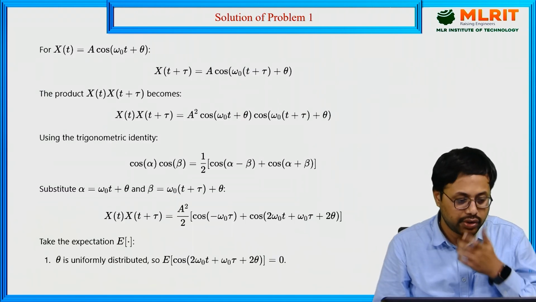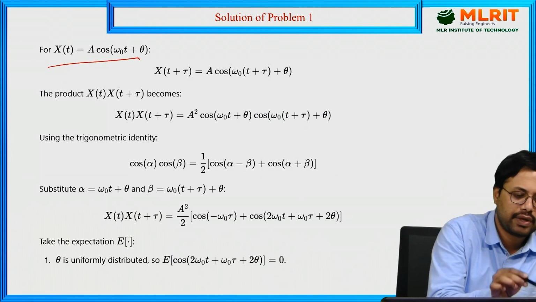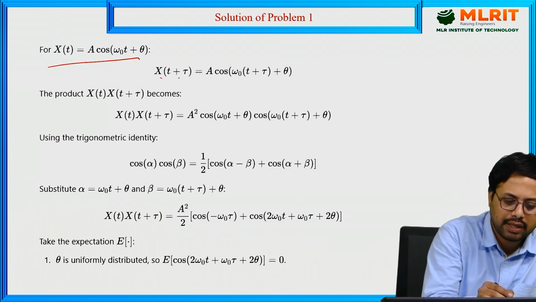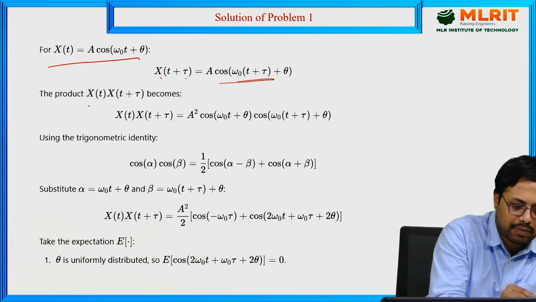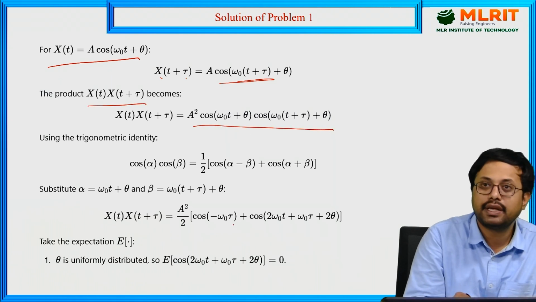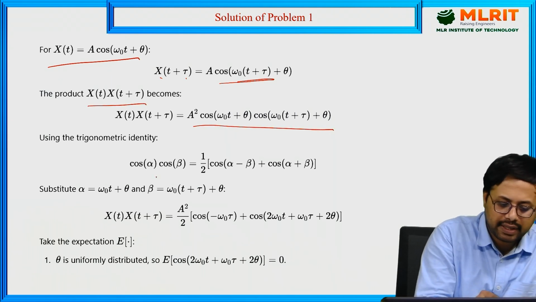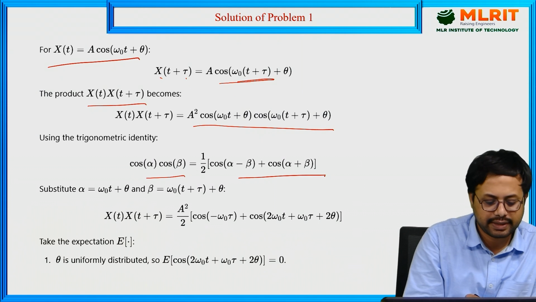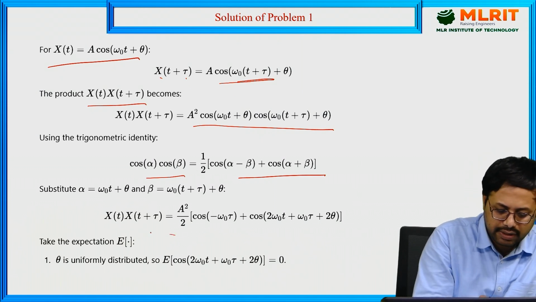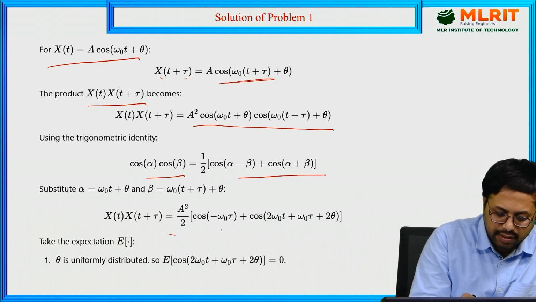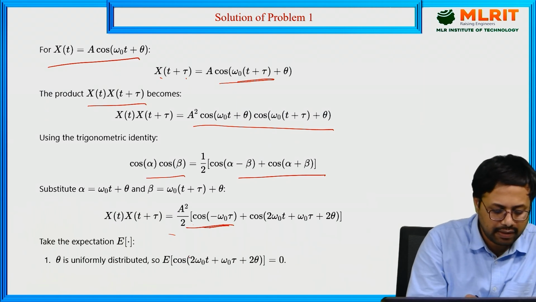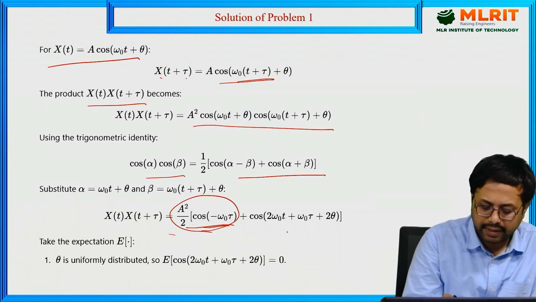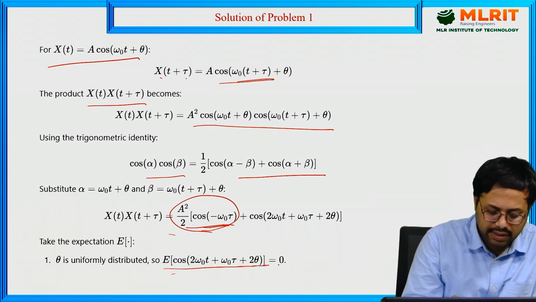This is the solution. x of t equal to A cos omega naught t. x of t plus tau, just substitute in place of t plus tau. Then multiply the product, then you will get the resultant. Then apply the trigonometric property, you will get this resultant. Now next, you simplify it further, then this term will become, cos of minus theta is cos theta itself, you get only this term, and this term will become 0.